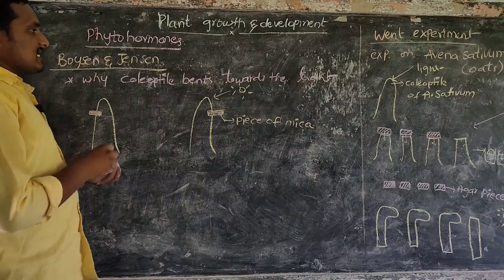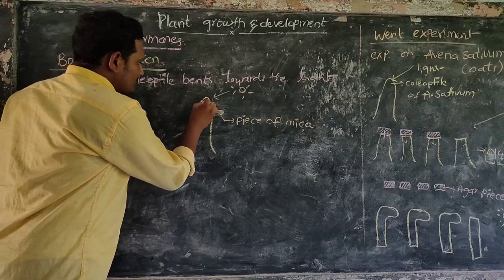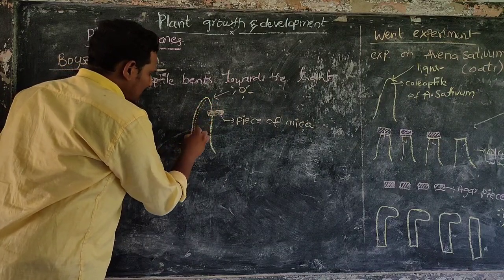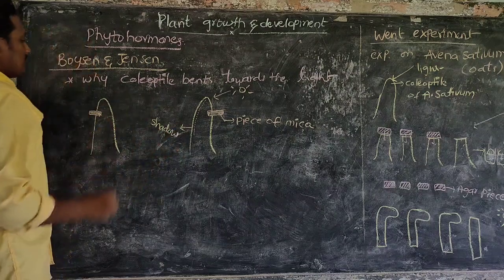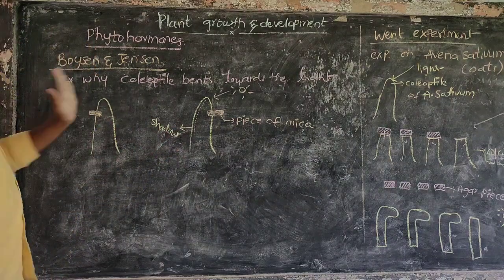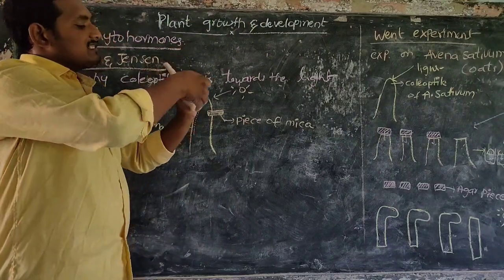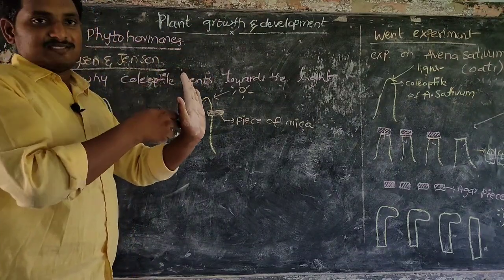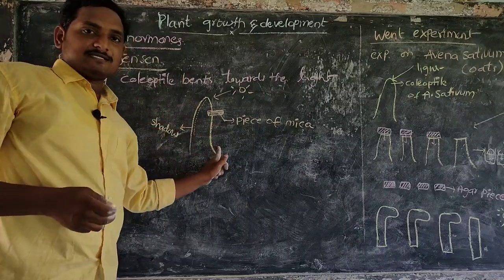Auxins diffuse at the tip of the coleoptile and diffuse into the shadow place. Why? Because when sunlight falls on this side, this is the light phase and this is the dark phase. Here dark is present, here light is present.